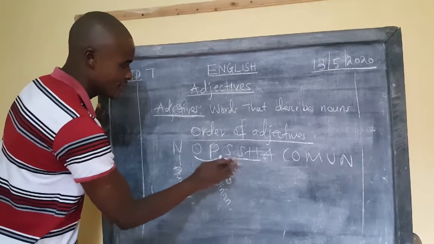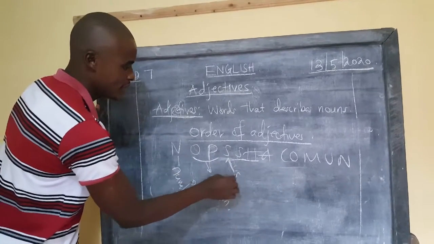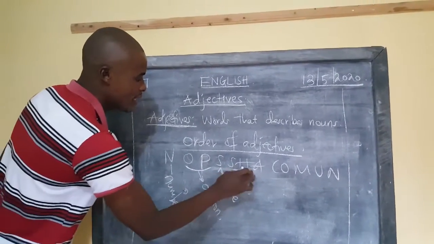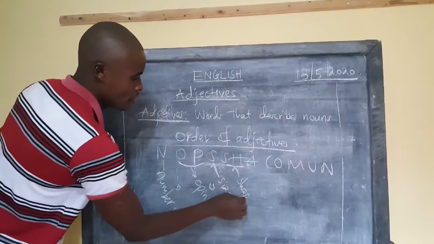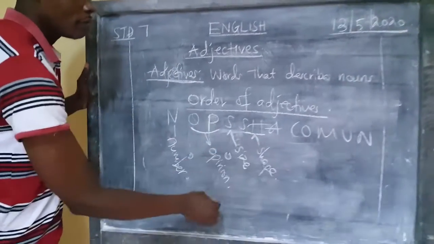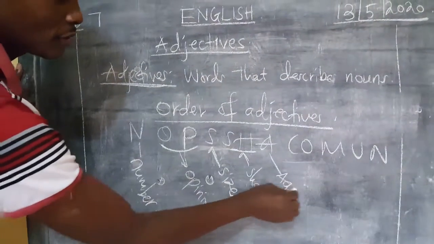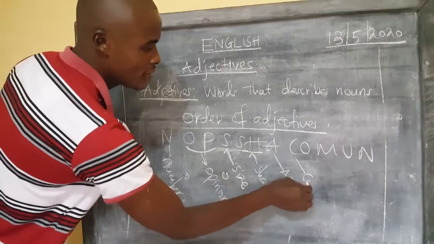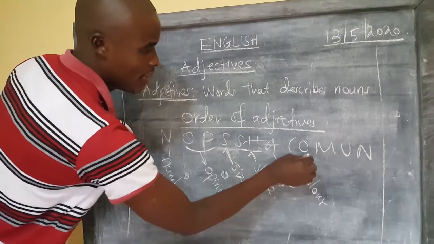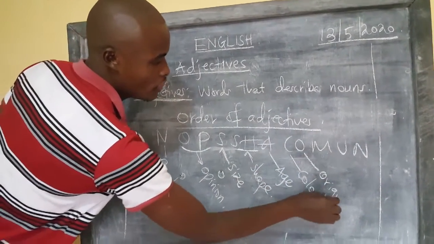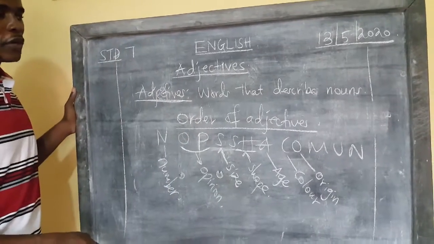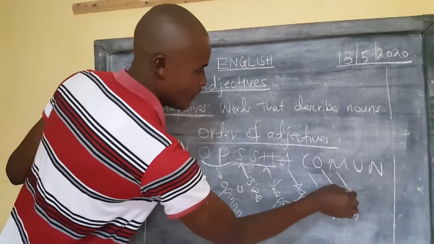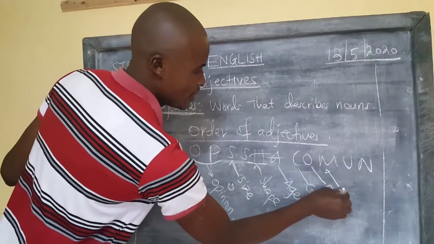Then the first S, one S will mean size. So size will come before shape. This S and H mean shape. So the size comes before the shape. And then we have age, the age of that particular thing. Then C alone is the color. O is the origin. The origin is where that thing comes from, if it is made in Kenya. Then the M here is the material.